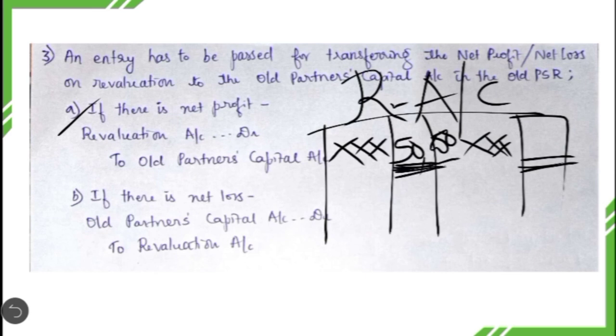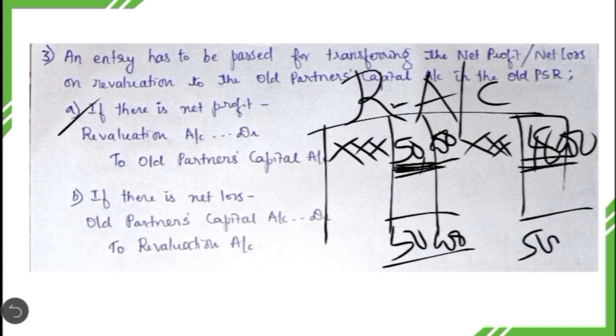Now let us consider the second case, that is if there is net loss. The total of various losses has come to 50,000. Then various profits on revaluation total has come to 48,000. Okay, so now the debit side is more. We are going to close the revaluation account. 50,000, here also 50,000. So you are going to get a balancing figure here on the credit side.